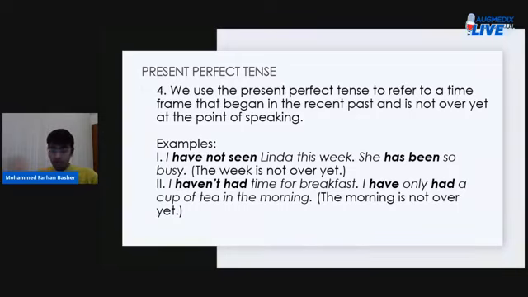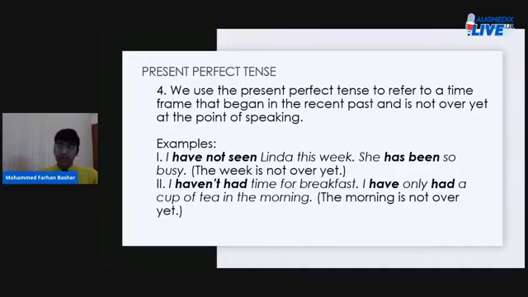So maybe, which day are we in today? It's Wednesday, right? All right. So, you see a friend of yours and you tell your friend that, I haven't seen that friend, maybe another friend. I haven't seen him this week, meaning recently you have not met him. And you're also mentioning the time to explain better that the issue is very much present. As in, now, I have not seen Linda this week and the week isn't over yet.